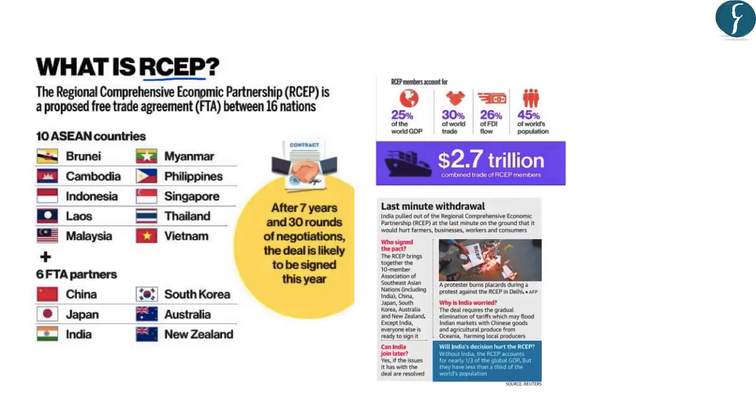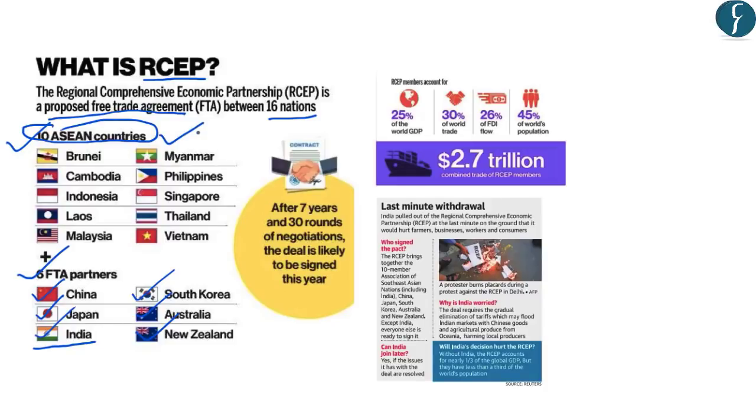Now, originally RCEP was a proposed free trade agreement between 16 nations. And this free trade agreement was between 10 ASEAN members and its 6 free trade agreement partners. So the 10 ASEAN countries are the 10 Southeast Asian countries, and the 6 free trade agreement partners are China, Japan, India, South Korea, Australia and New Zealand. However, as the trade deal has been finalized, India has withdrawn from this RCEP deal. All other 5 free trade partners and the 10 ASEAN countries have joined this RCEP.